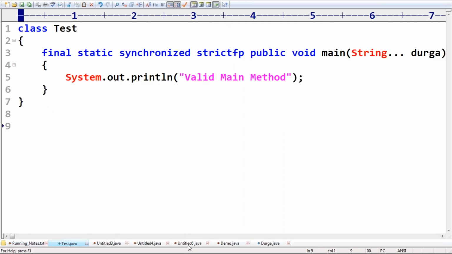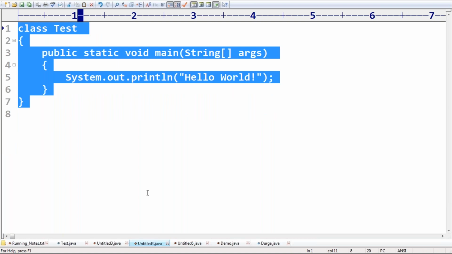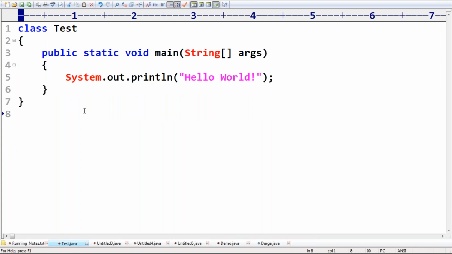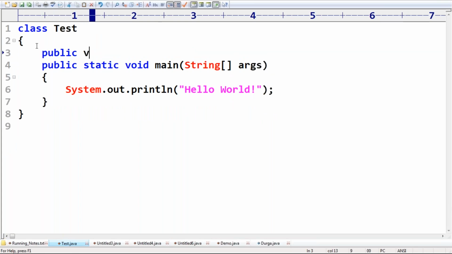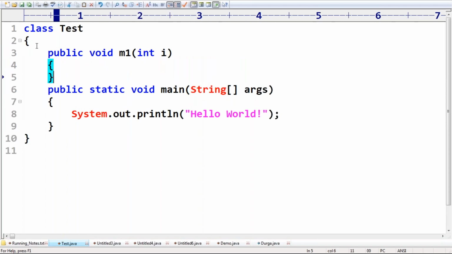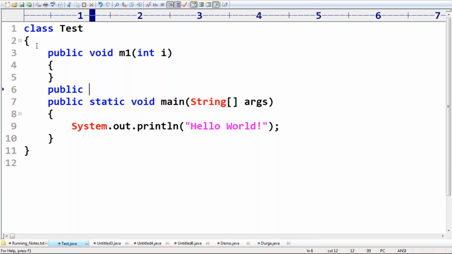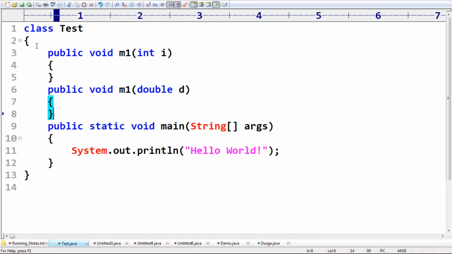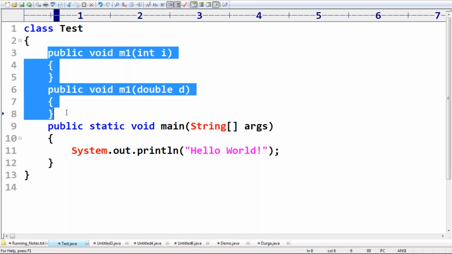Assume I have one class. In this, I take one method, public void m1 of int i. Now listen carefully: public void m1 of double d. Sir, here forget about main. I'm taking two methods.